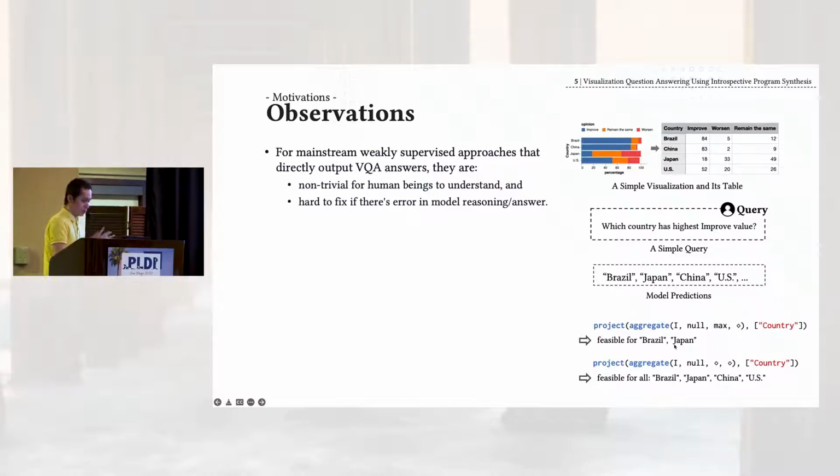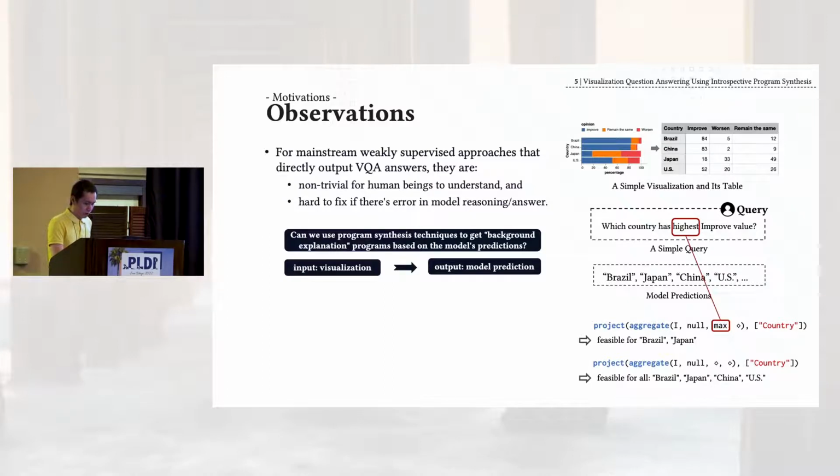So with the help of such background explanation programs, we can actually reveal some more hidden arithmetic operation and semantic information that may help us further refine the model's prediction. How do we do that? Here, for example, because the user is asking for the highest improved value, the answers generated by a background explanation program that has the max language construct or production rule seem more promising, because highest is very semantically similar to max. So in this case, Brazil and Japan are more likely to be the correct answers rather than the other ones, because their explanation has respected the user intention in the natural language query.